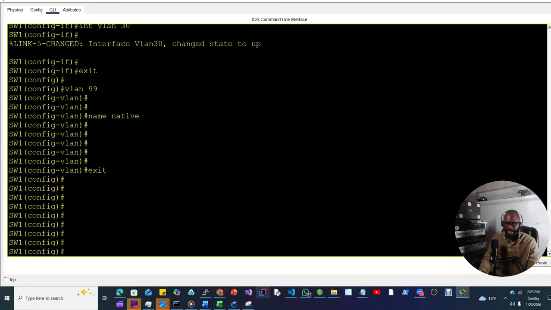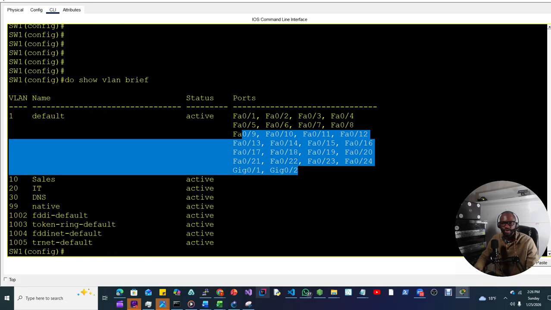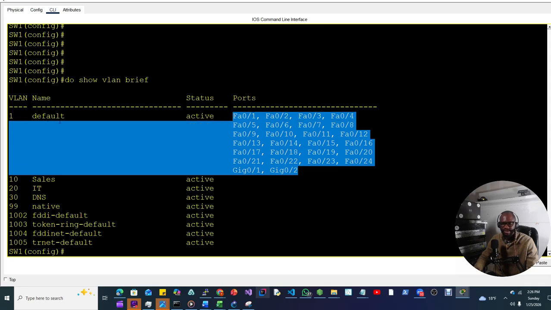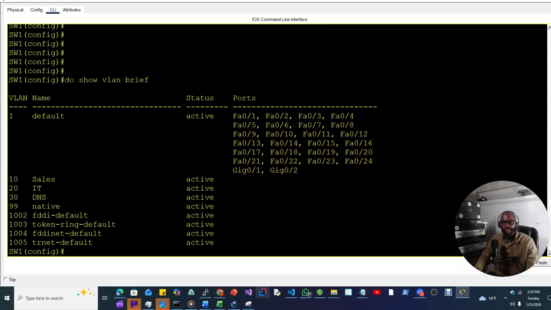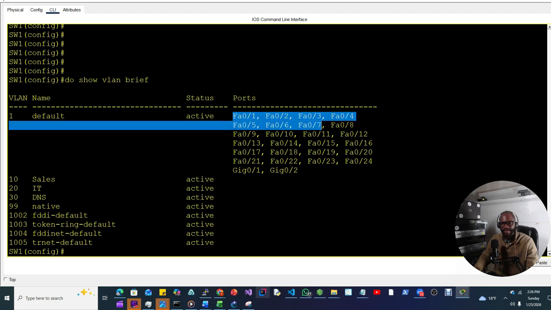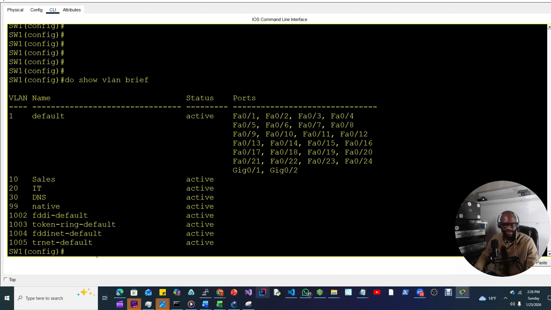So let's configure interface range. First of all, let me do one single interface. Let's assign FA0/1 to VLAN 10. By default, do show vlan brief. By default, all the switch ports belong to VLAN 1 and it's named default. Now we need to move FA0/1 through 7 to VLAN 10, the cells VLAN. So let's do it manually. I want to do one fast Ethernet port right now so you can see how we do it for a single port, okay?